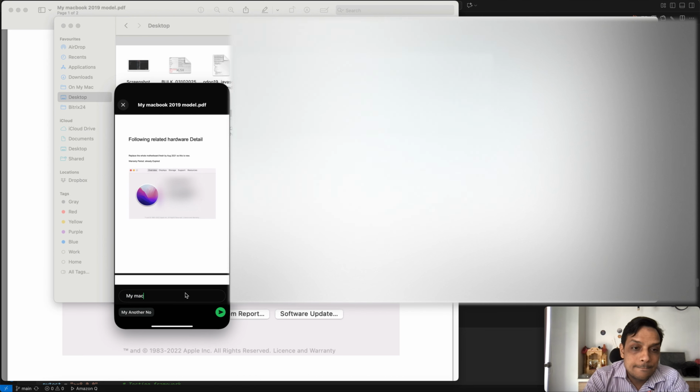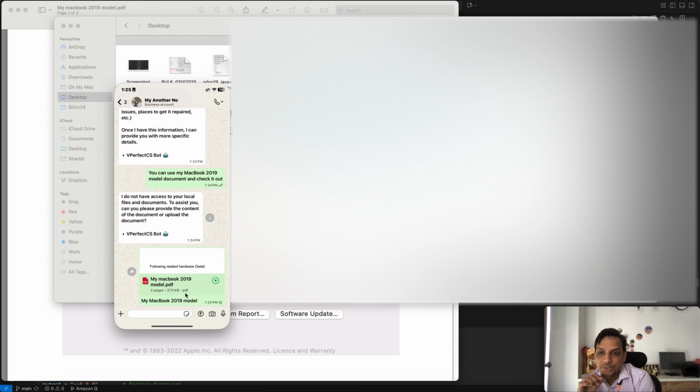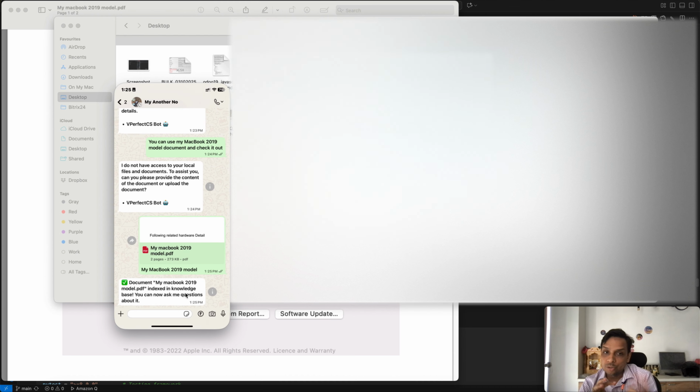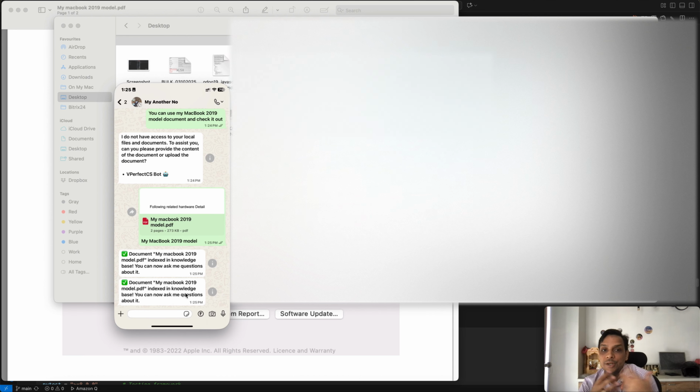My MacBook 2019 model. Okay, so I just send this model to the RAG input, so it will respond to me after the indexing is done. Yeah, the document is done and it is indexed completely.